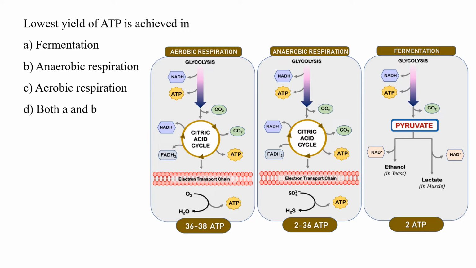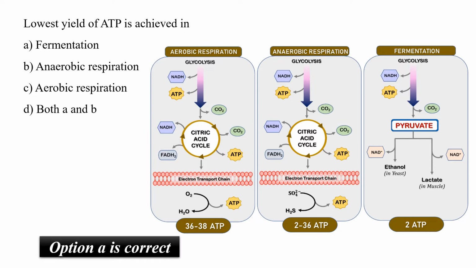And they can yield you a net gain of 2 to 36 ATP, 2 in the case if they are not continuing with the Krebs cycle and electron transport chain. Fermentation, which always stops after glycolysis and never continues till electron transport chain, can yield you a net gain of 2 ATP. Hence, the lowest yield of ATP can be observed only in fermentation.